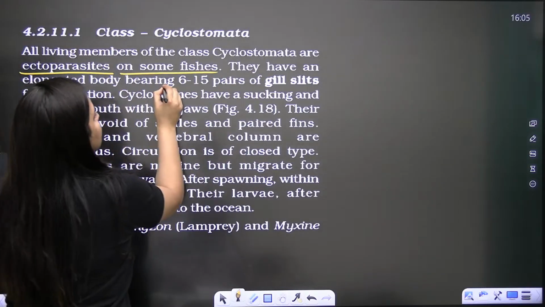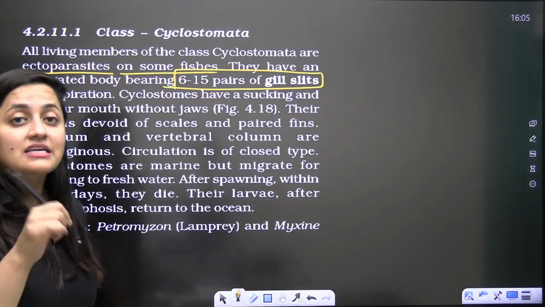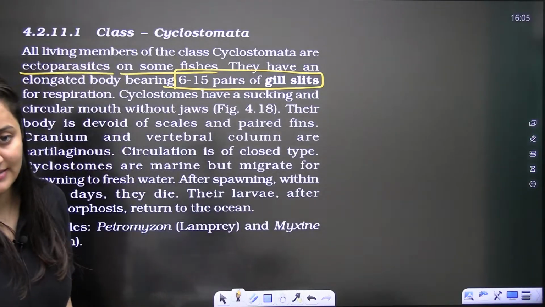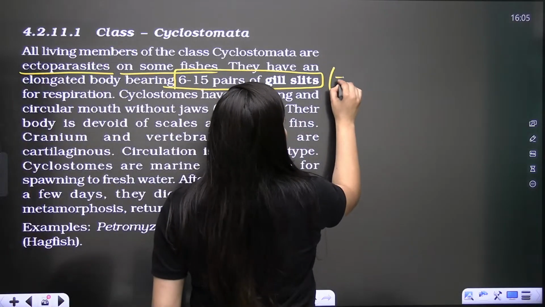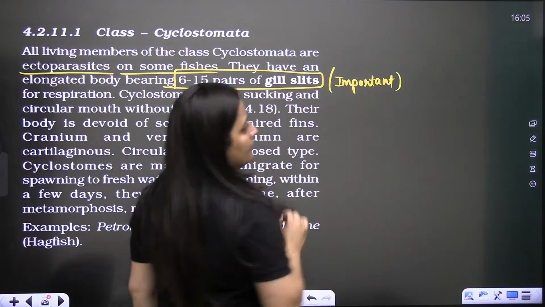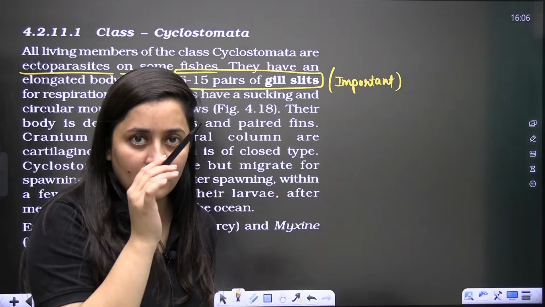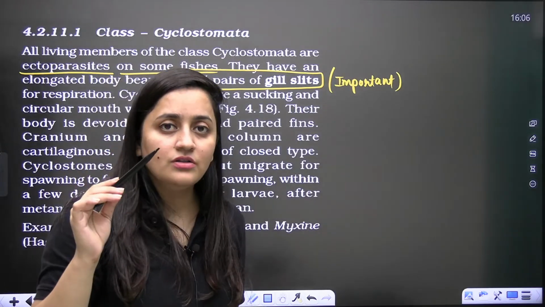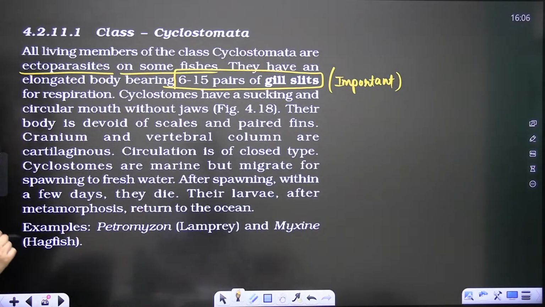So they have 6 to 15 pairs of gill slits, not 10 pairs. 6 to 15 pairs of gill slits are there. This point is important. They can confuse you. They can even ask you the number of gill slits in the Chondrichthyes or in the Osteichthyes also. So that is what you need to take care of.